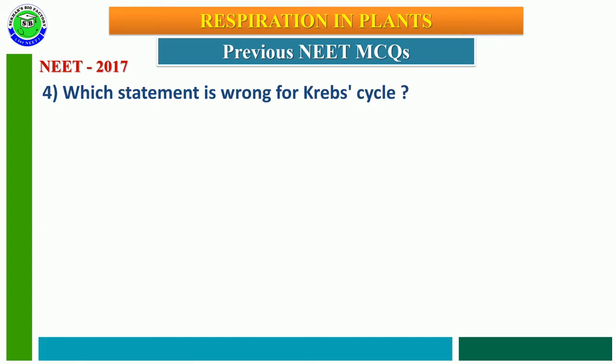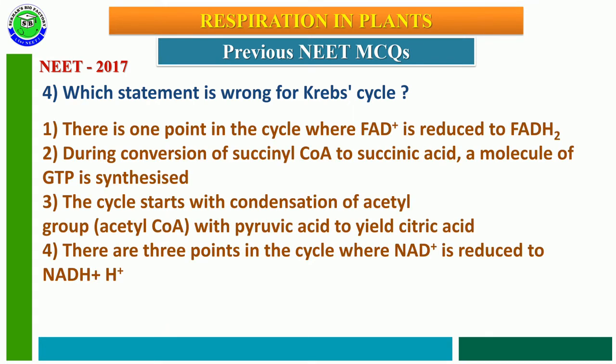NEET 2017 question number 4. Which statement is wrong for the Krebs cycle? First option, there is one point in the cycle where FAD plus is reduced to FADH2. Second option, during conversion of succinyl coenzyme A to succinic acid, a molecule of GTP is synthesized.